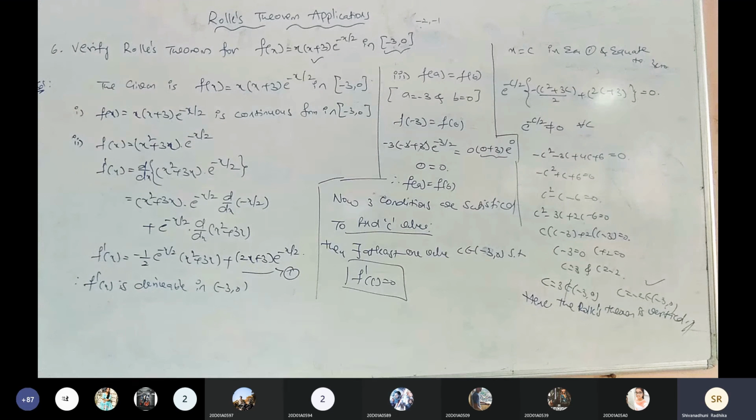Shall I close the Rolle's theorem? Yes, ma'am. And I'm going to give the homework problems about the Rolle's theorem. Teams app lో ఇవ్వండి మ్యామ్.